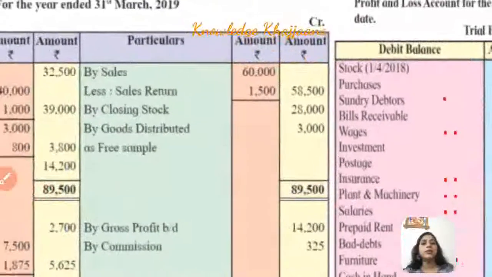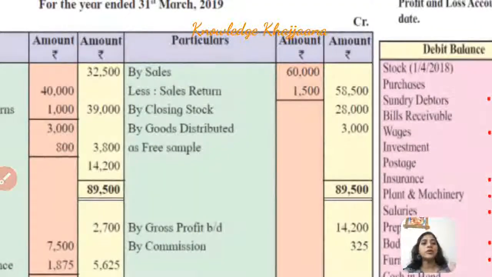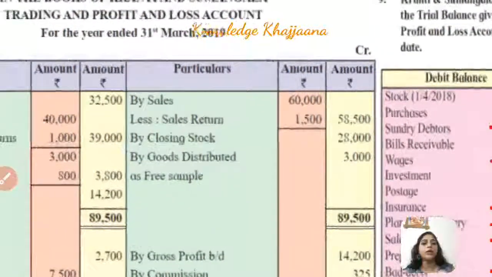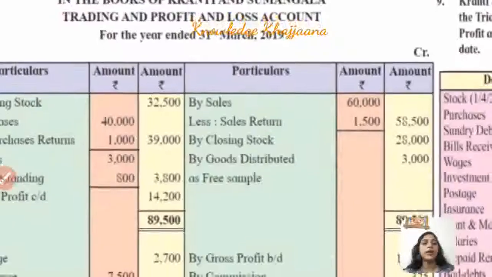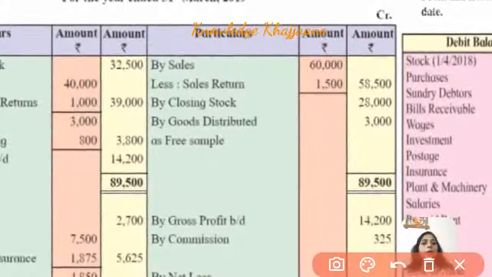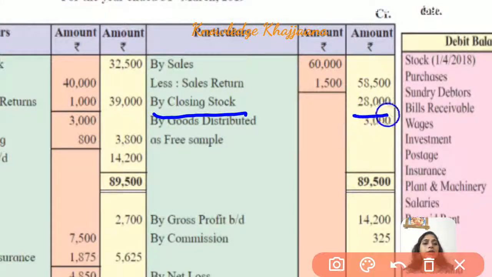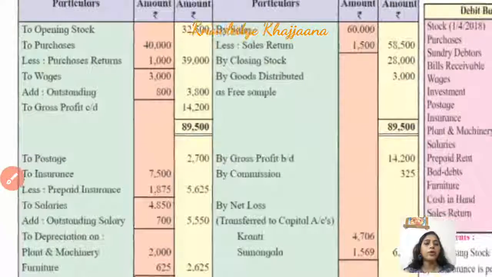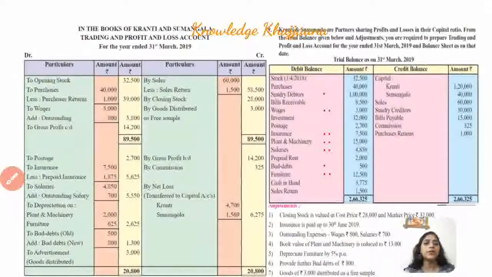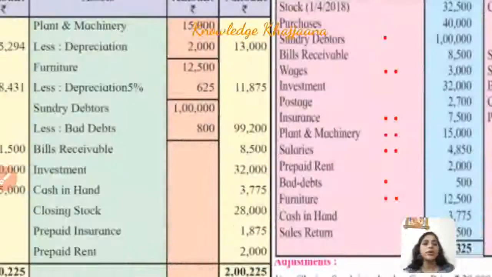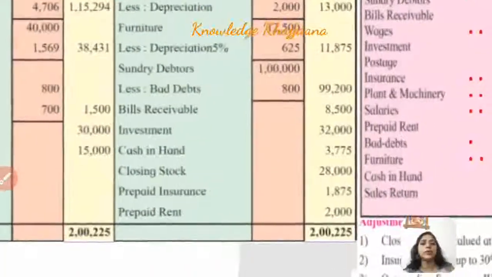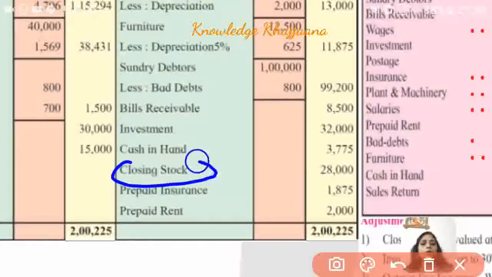See, this is the trading account, closing stock. We have to record it as by closing stock rupees 28,000, and as well as to the asset in the balance sheet, we have to record the closing stock. On the asset side of the balance sheet we have to record the closing stock amounting to rupees 28,000.